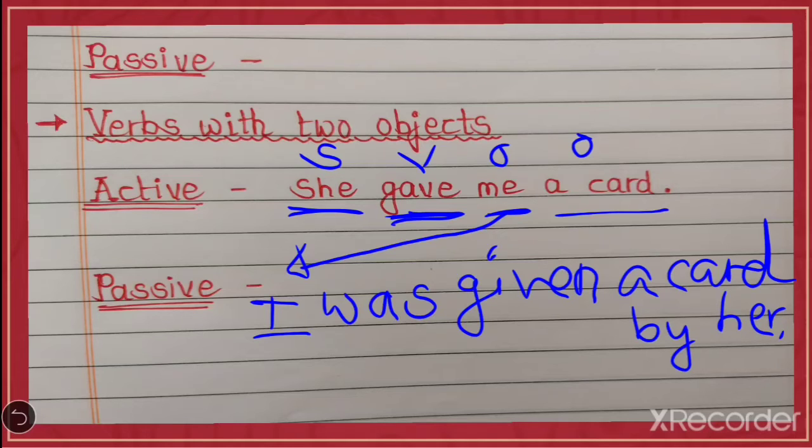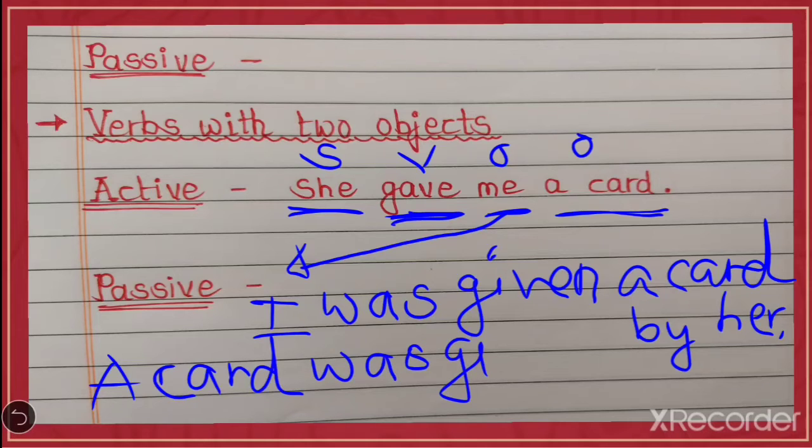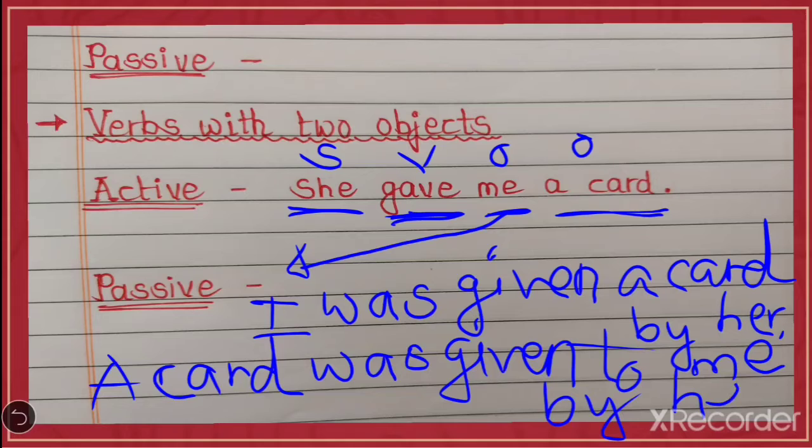Now, if we take a card as an object, so your subject is a card, right? A card. Now, a card is singular. That's why here also was will come. Was given. A card was given to me by her. So I hope students you get it.